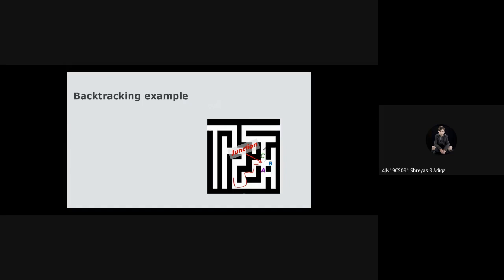Either you can go in this direction, or this direction, or this direction. If you take this direction, it will be a dead end. If you take this direction, you will again come back to the main path itself. If you take this direction, you can complete the maze. Again, when you come here, you can go in this direction or in this direction.